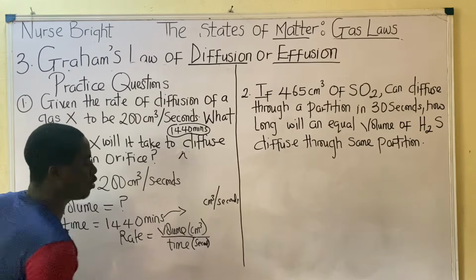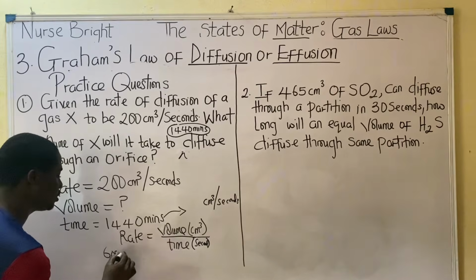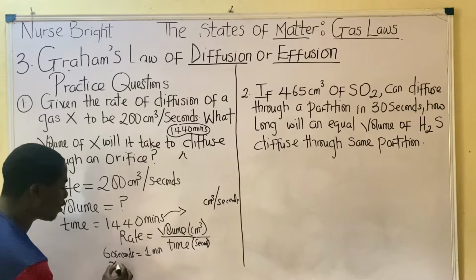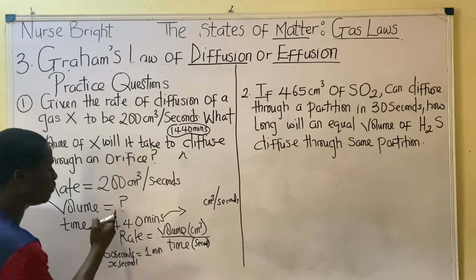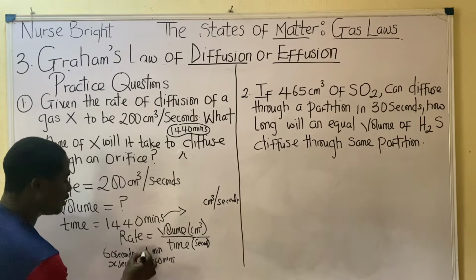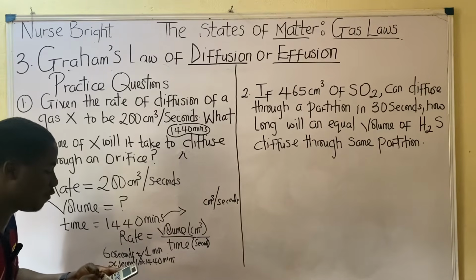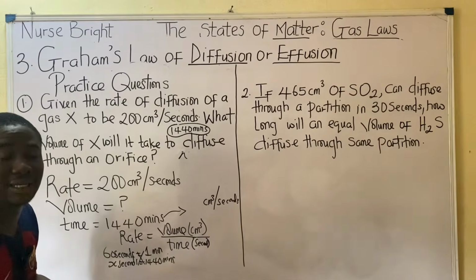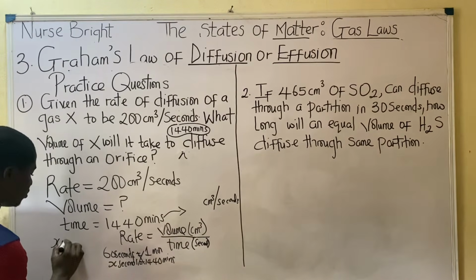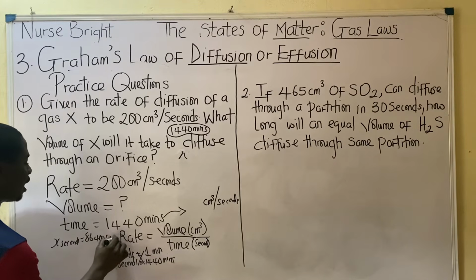To convert minutes to seconds, first of all, you have to understand that 60 seconds makes 1 minute. So the x seconds which we want to get now, because this is what the time should be in, is equal to what they give to us in the question, 1440 minutes. Hope you understand this simple conversion. So cross multiply. What becomes x seconds? 60 times 1440, which is 86,400. So x seconds is equal to 86,400 seconds. Are you following me?